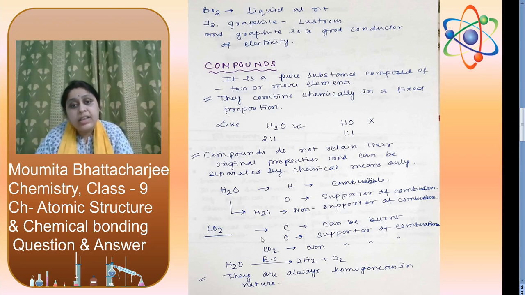The elements in a compound cannot be separated by physical means. That means if you vaporize water, if you filter water, if you boil water, any physical process, we cannot get the elements hydrogen and oxygen from water. If we pass electric current, a chemical process, through water, it will dissociate to form hydrogen and oxygen. So they are always homogeneous in nature.